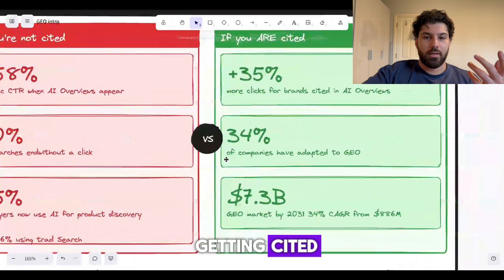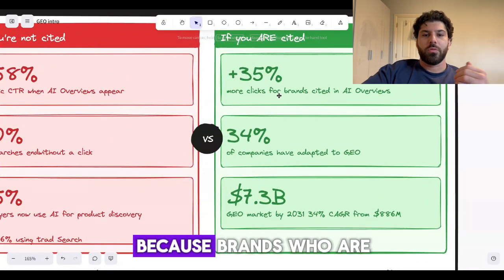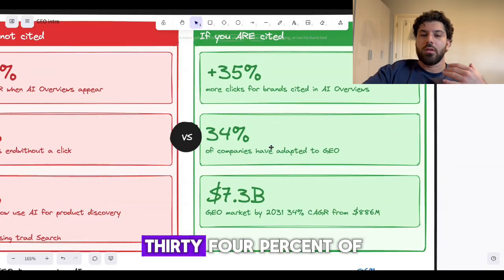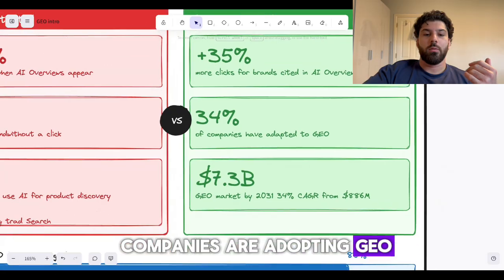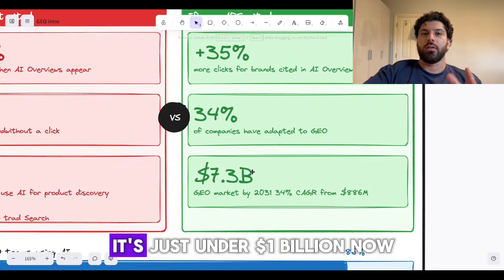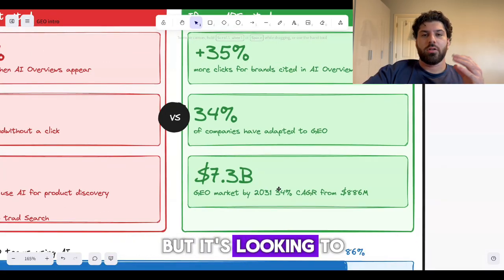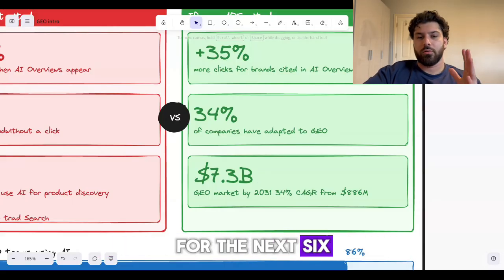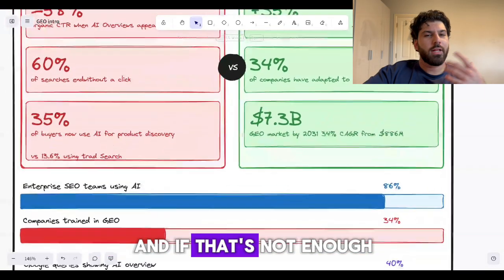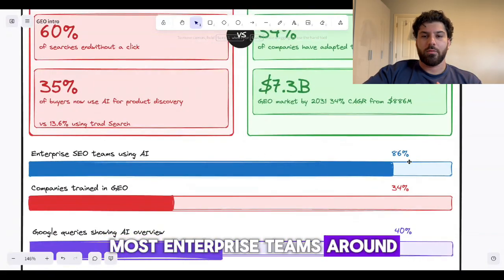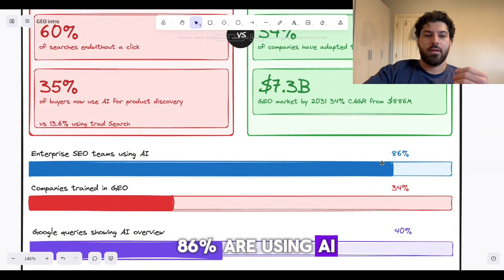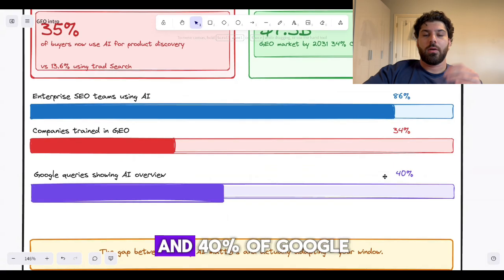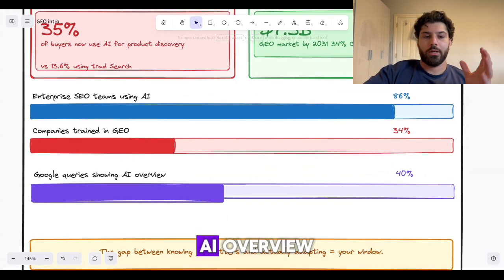And if you are getting cited, well, it's fantastic because brands who are getting cited in AI overviews get 35% more clicks. 34% of companies are adopting GEO as a strategy, and the market is only growing. It's just under $1 billion now, but it's looking to grow at a 34% compound annual growth rate for the next 6 or 5 years. And if that's not enough, most enterprise teams, around 86%, are using AI in their SEO. 34% of companies are being trained in GEO, and 40% of Google queries are showing an AI overview.